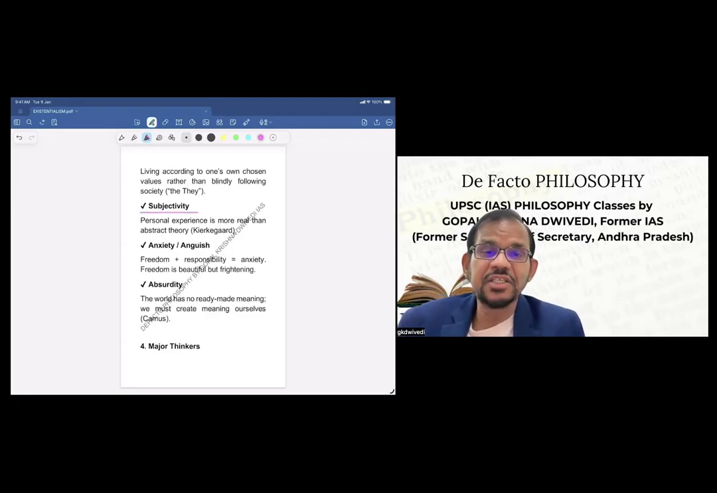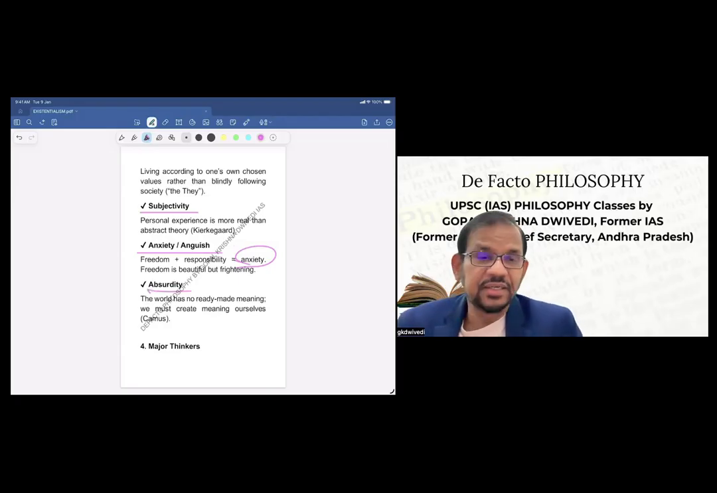Then another is subjectivity. Personal experience is more real than abstract theory. Subjective experience, one's own experience, is more important here. Then another is anxiety or anguish. What existentialism says is, if there is freedom and there is responsibility, this results in anxiety also. Freedom is beautiful, but it includes anxiety and anguish also.